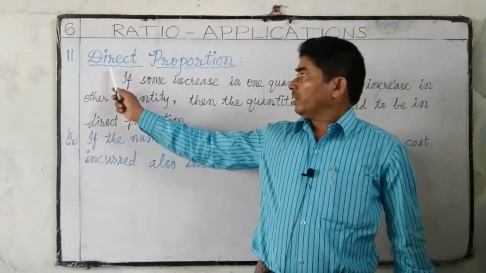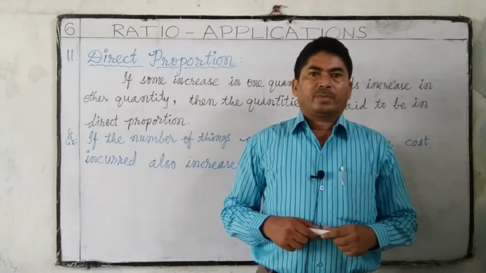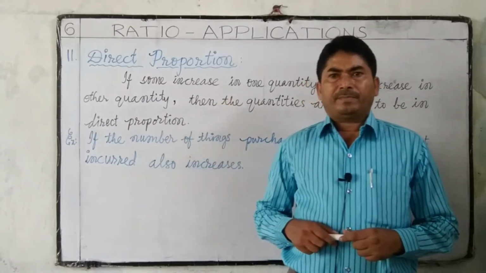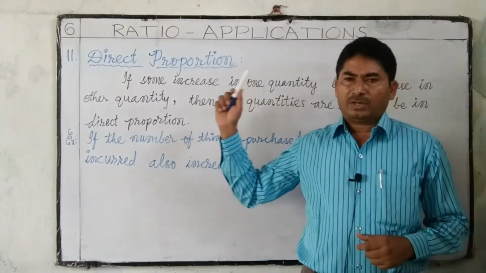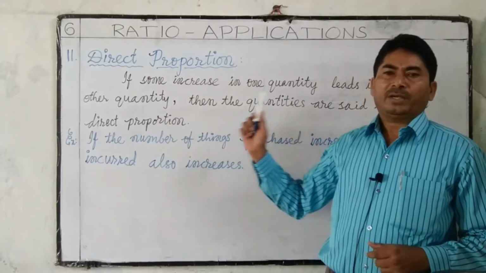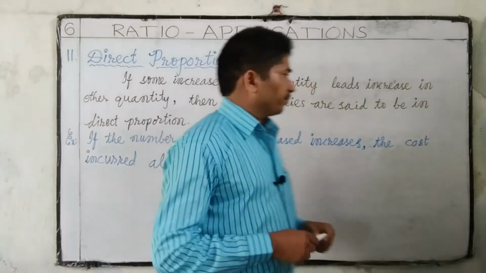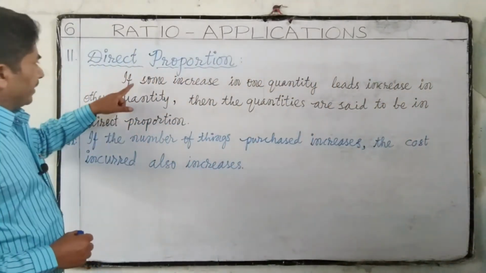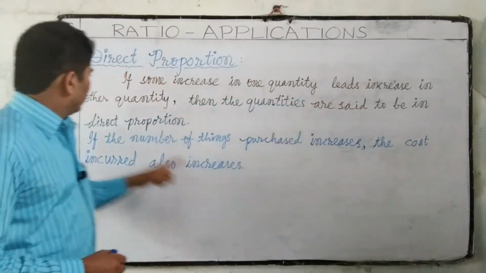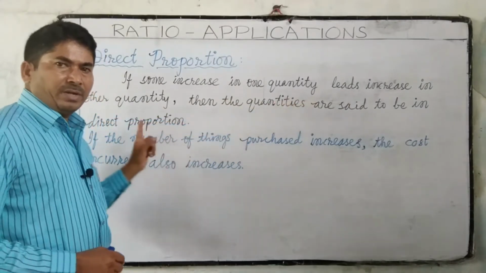Next, direct proportion. What is a direct proportion? If some increase in one quantity leads to increase in other quantity, then the quantities are said to be in direct proportion. Let us see once again.